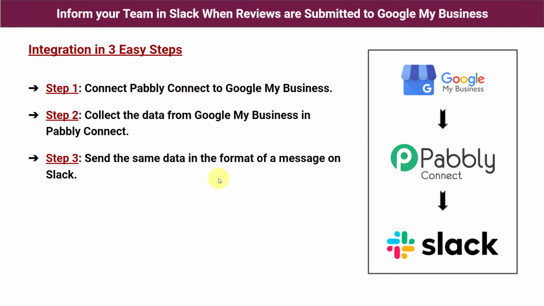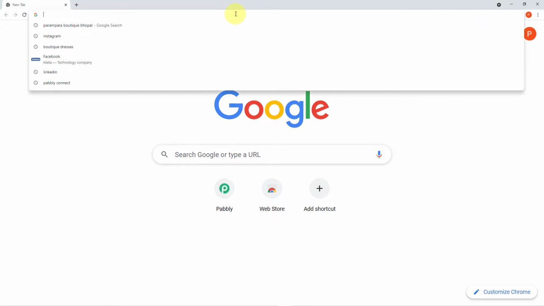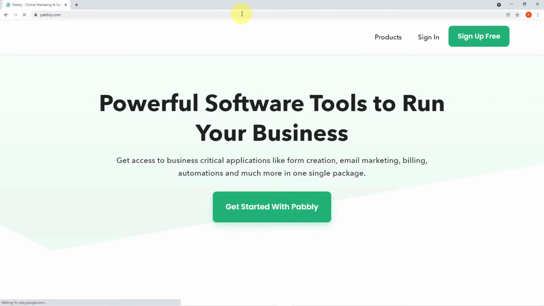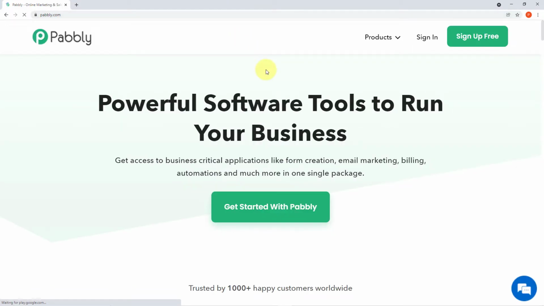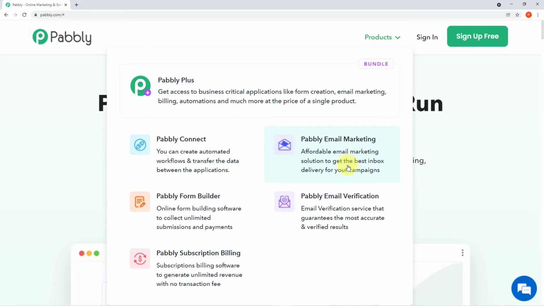Let me show it to you practically how you can do the process of integration on my screen, guys. Okay guys, so to start with the process, you have to first open your browsers, come to the search engine, and here you have to search for Pabbly. Type Pabbly, remember, Pabbly. Press enter. As you can see on my screen, this is the website page of Pabbly. What you have to do next is click on products and you can see all of the 5 applications offered by Pabbly. Today we are using Pabbly Connect. So click on Pabbly Connect.